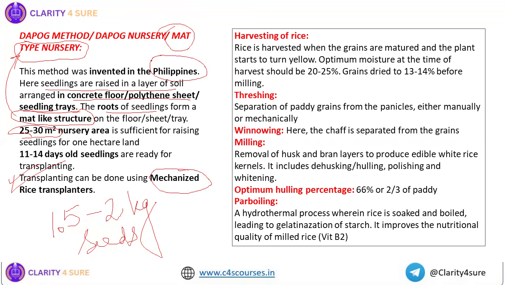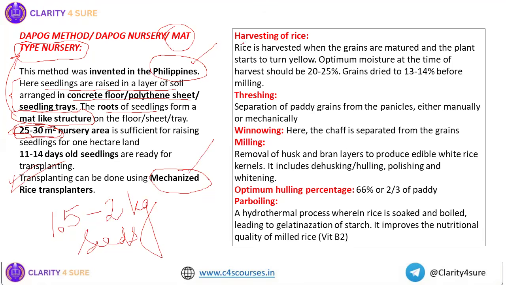I hope the differences between the Sri method and Dapog method are clear. First, the origin place is different. Then the system of raising the seedlings is also different. The nursery area is even less than the Sri method in case of Dapog. And we can go for mechanized transplanting in case of the Dapog method.